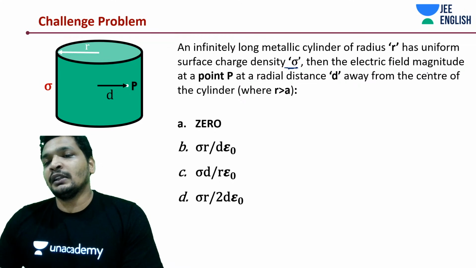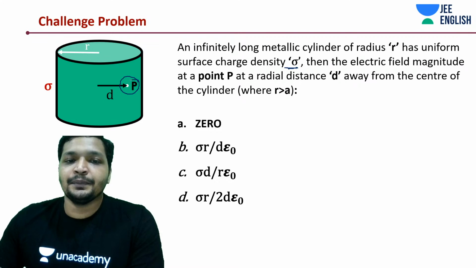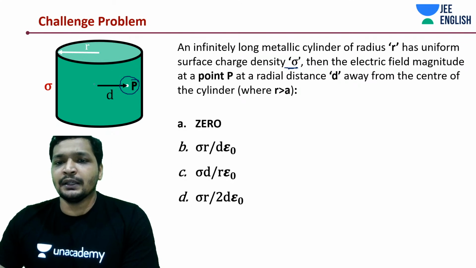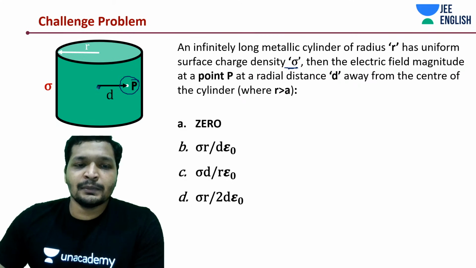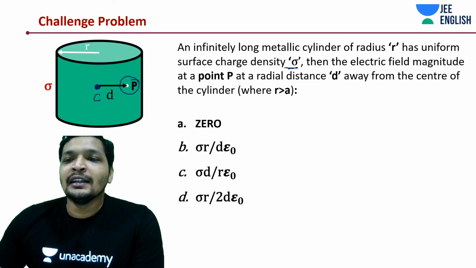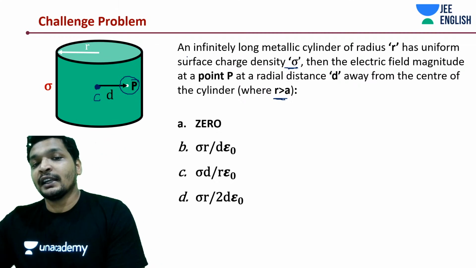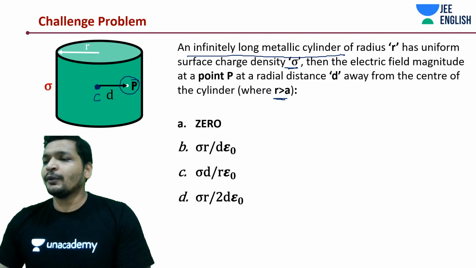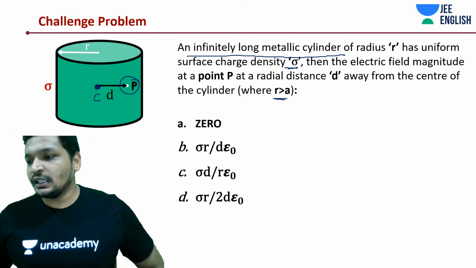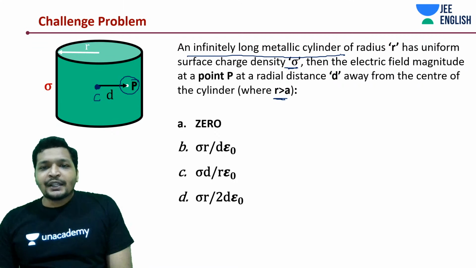Then the electric field magnitude at point P at a radial distance d from the center would be how much? Given to you, the radius is greater than d. It's an infinitely long metallic cylinder. Take a couple of seconds, think about it, and try to come up with the answer. This can be really simple.